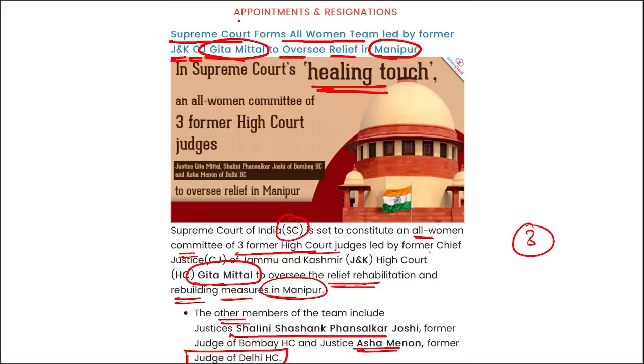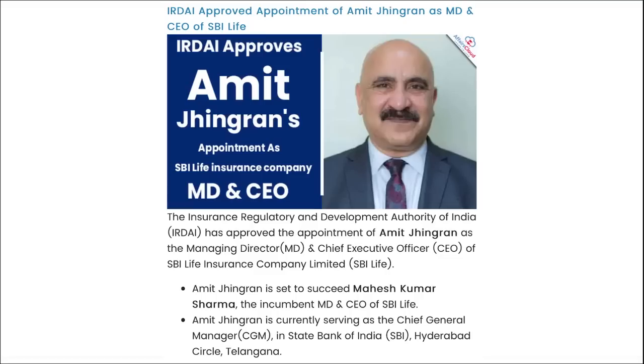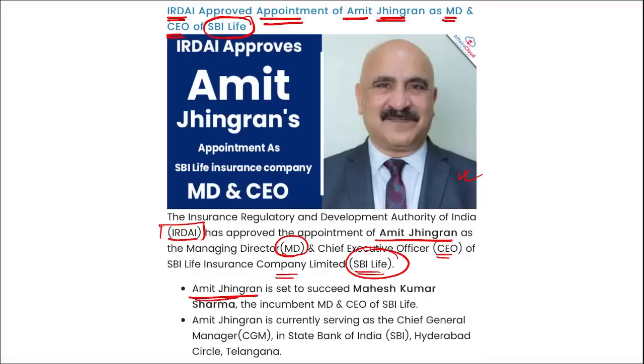Right? Next is IRDAI. They have approved the appointment of Amit Jhingran as Managing Director and CEO of SBI Life. I repeat, IRDAI have approved the appointment of Amit Jhingran, as you can see him in the picture, as the Managing Director and Chief Executive Officer of SBI Life Insurance Company Limited. Amit Jhingran is set to succeed whom? Mahesh Kumar Sharma, the incumbent Managing Director and Chief Executive Officer of SBI Life, right?